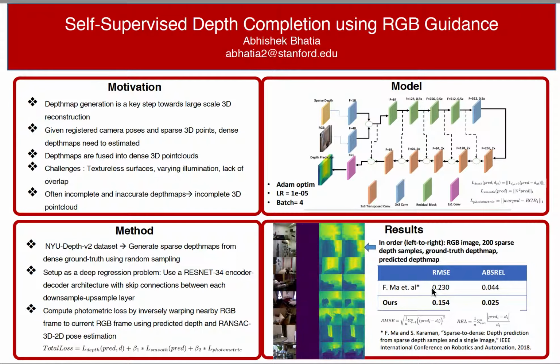As a comparison, a baseline that I have been following is this paper from MIT. They achieved a root mean square error of 0.23 on the same depth dataset. I basically followed their sampling strategy. They also sample 200 depth samples per input. And my model was able to achieve 0.15 for root mean square error. And this baseline paper uses a ResNet 50 based encoder decoder model. Okay, thank you very much.